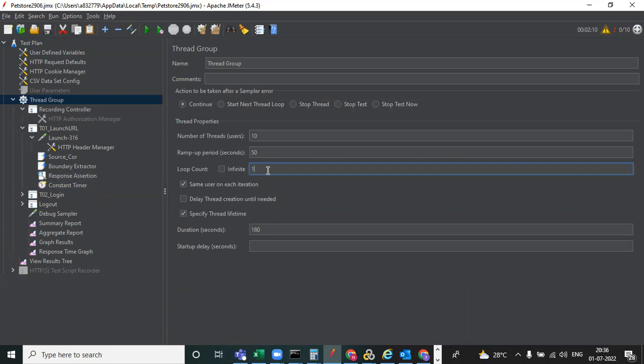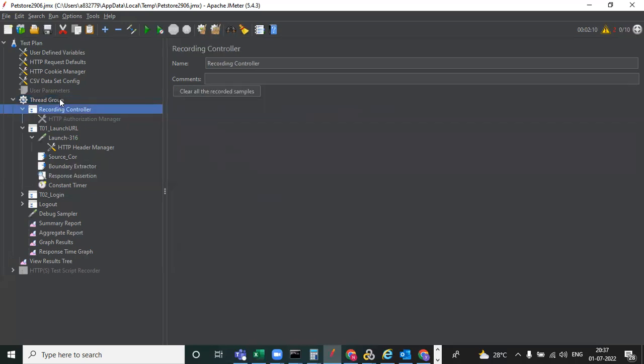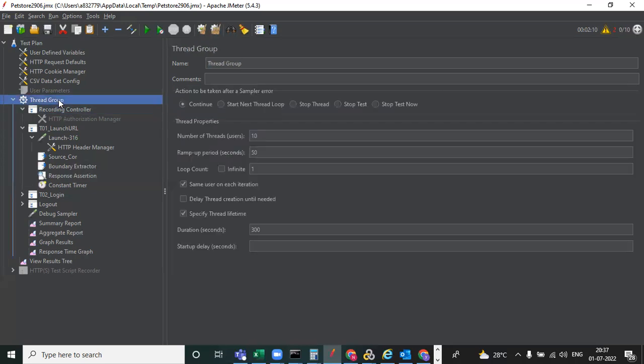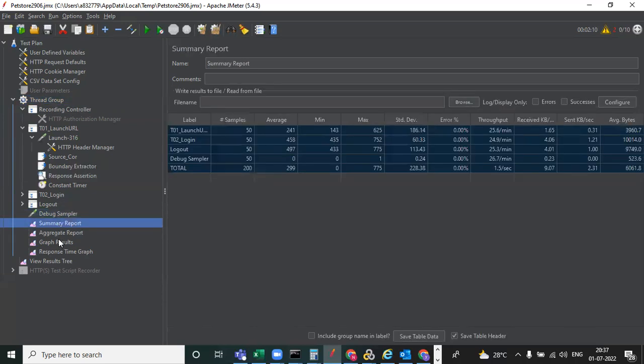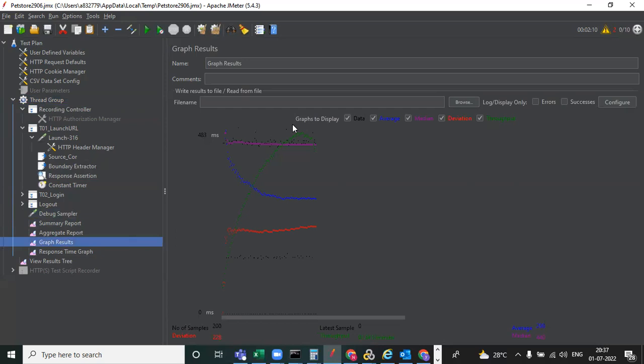If you give one time, it will execute one time. And you can also give a time duration. If you want to execute for 3 minutes, you need to give 300 seconds. Like this, we can do end-to-end testing here only. In LoadRunner, we need the controller somewhere and the analyzer somewhere, but here everything is in one place. See, these are the graphs also.